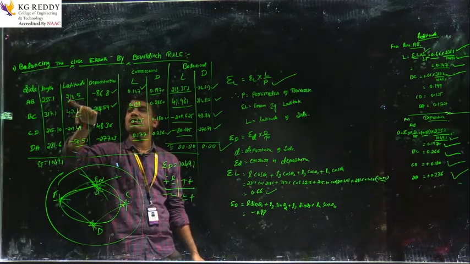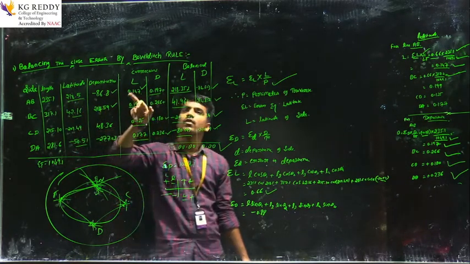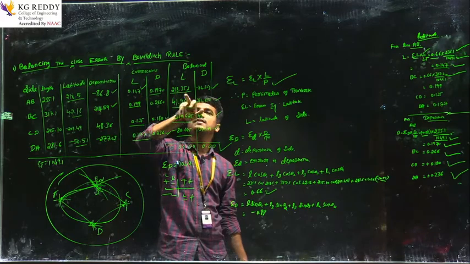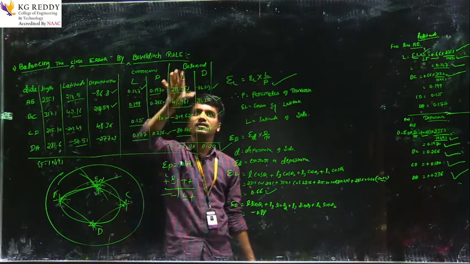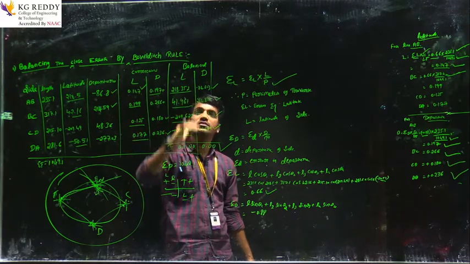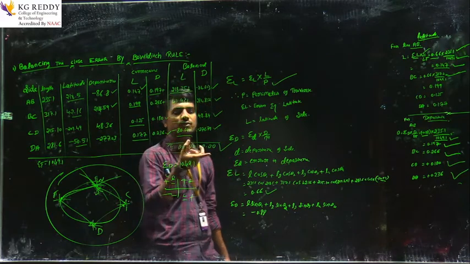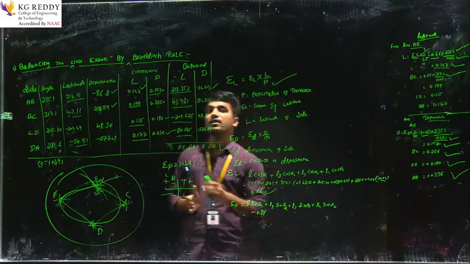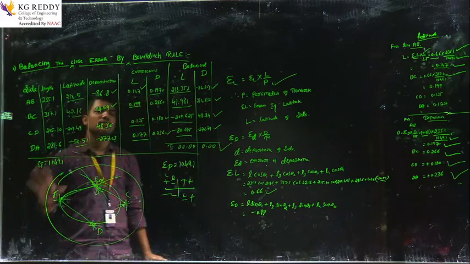For example, the first line AB: 218.5 plus 0.147 gives 218.353. So this is the correction. These corrections are represented in the balanced section. Similarly, calculate all the values. Finally, the last value is equal to 0. Then the closing error of the whole traverse is corrected by Bowditch rule.